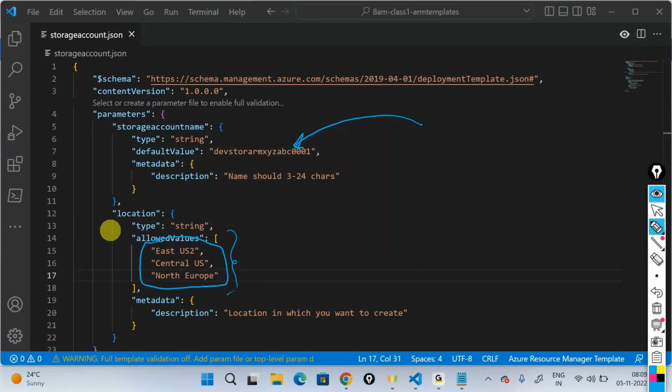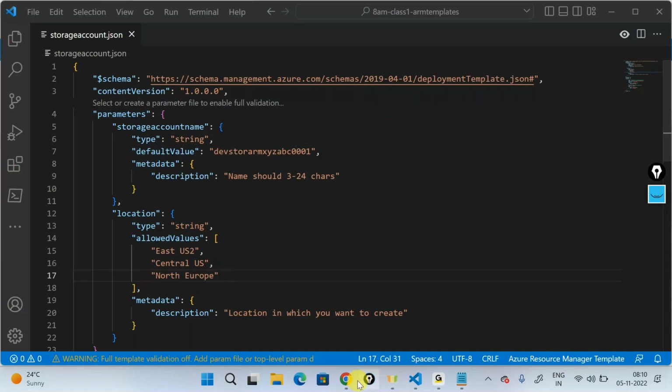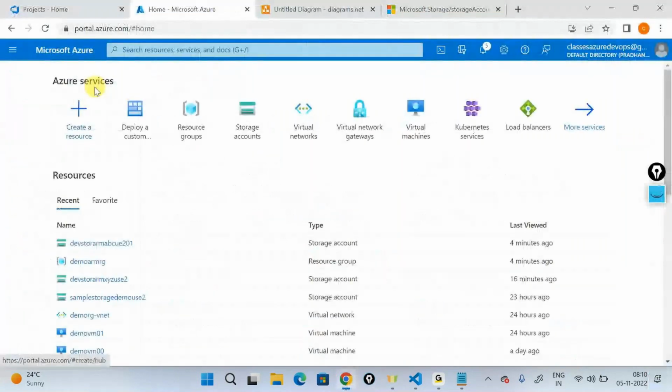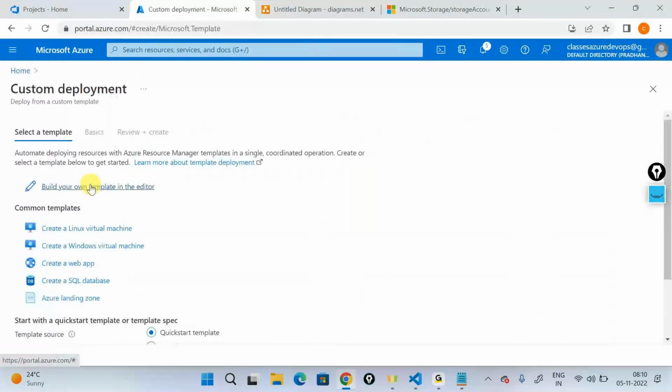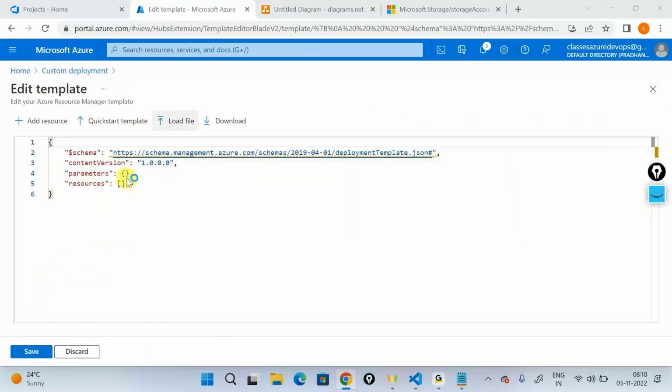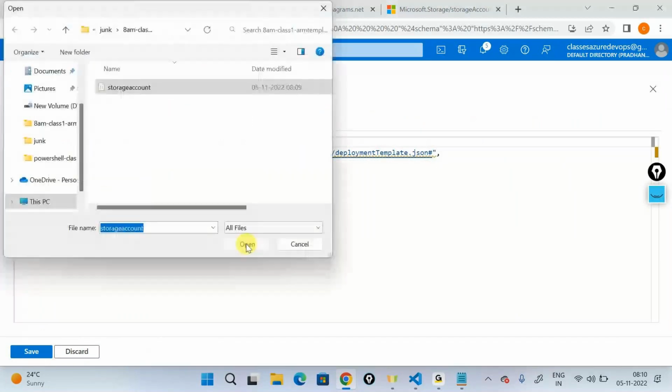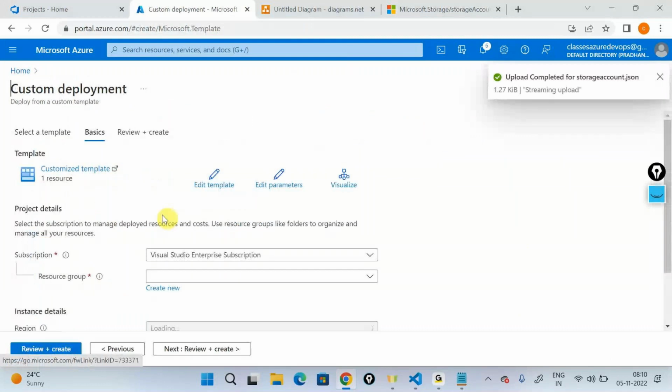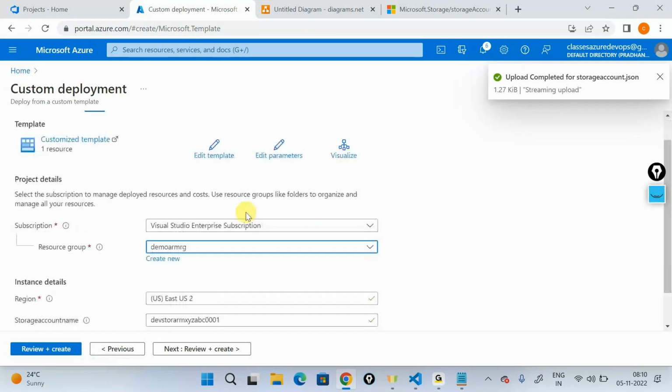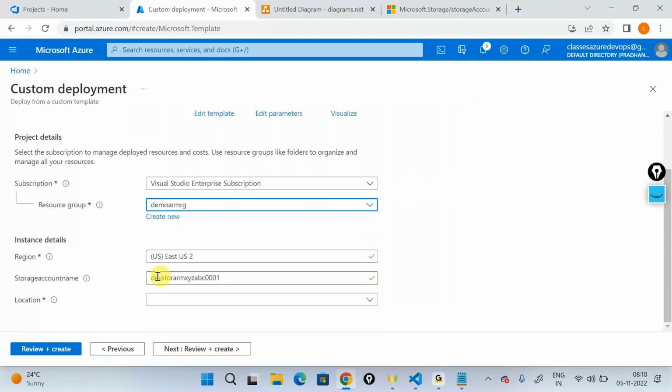So what happens now to your template is this: if I go into my portal, take the same template, choose deploy custom template, build your own template, and load this file, I'll use the same resource group. I'll scroll down. By default, you will have a value here, which you can pass as an example to your client.